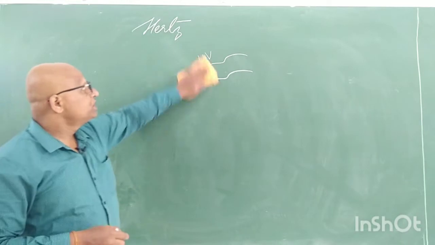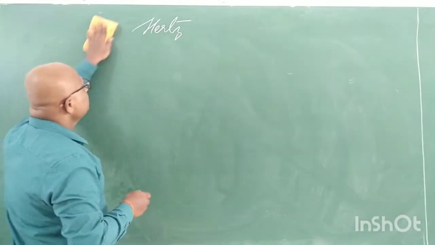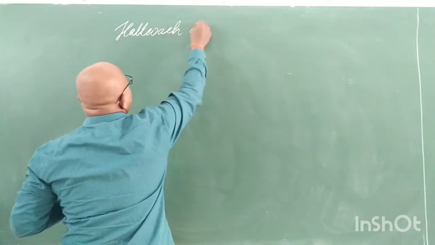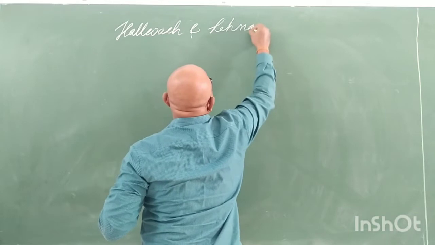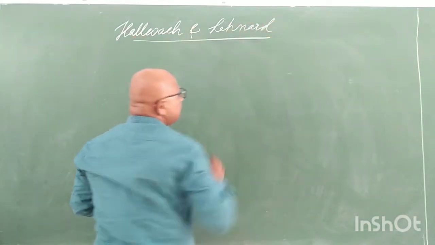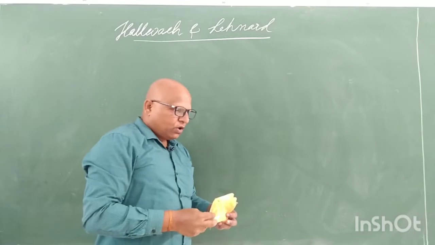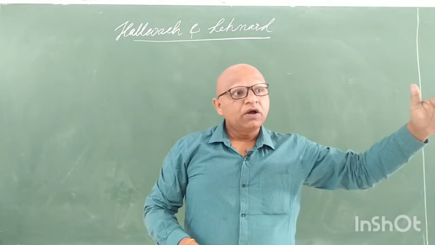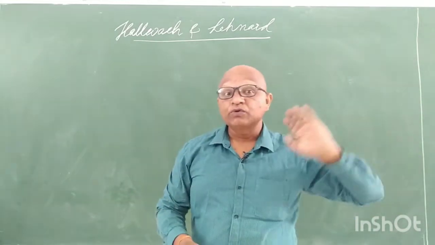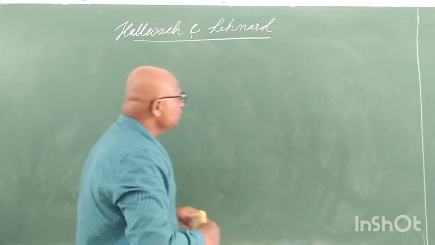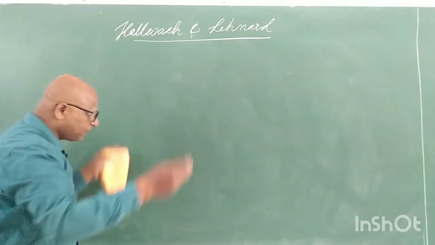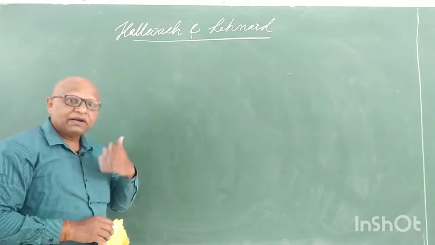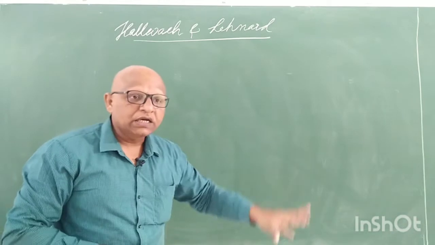But the phenomenon was studied in detail by Hallwachs and Lenard. They were two scientists who elaborately studied the emission of electrons when light of a certain frequency falls over a metal, using an experimental setup. They repeated the experiment with several parameters and drew certain conclusions.